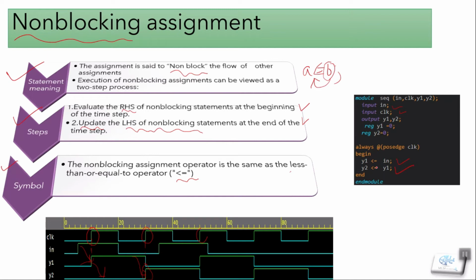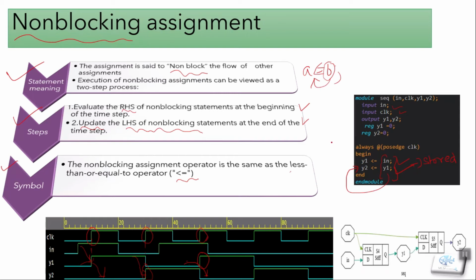Like first it goes here, then only the next statement will perform. But here, all the right hand sides of the non-blocking assignments are evaluated, and then they will assign those values to y2 at the end of the time step. Similarly in our third positive edge of the clock, our input is high, we get y1 high, but y2 is low because the previous value of y1 is low. So now let's understand the synthesis part.